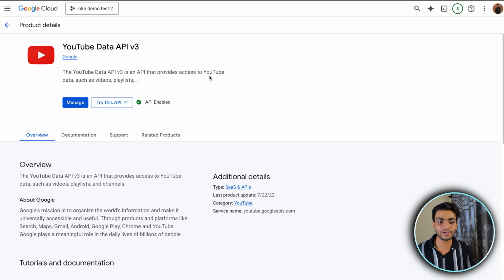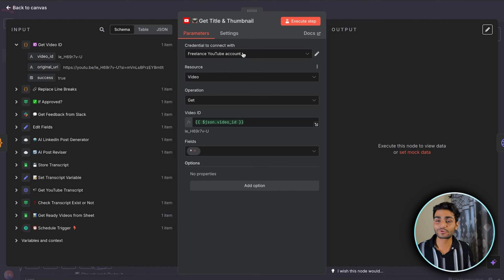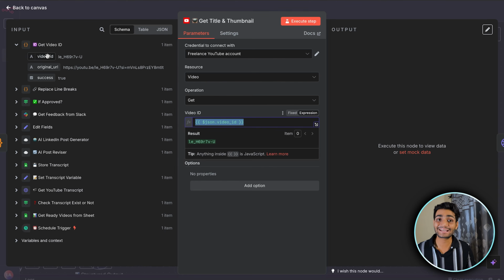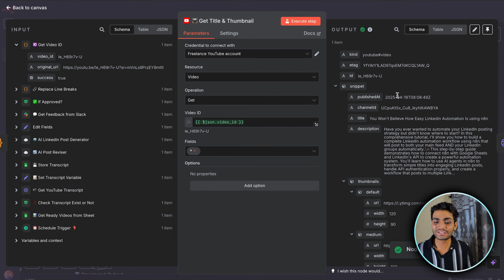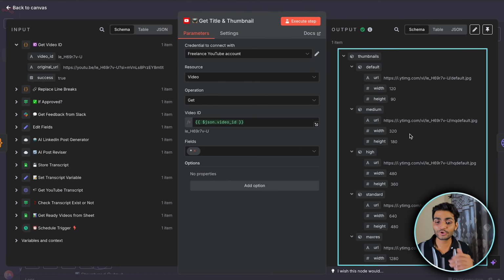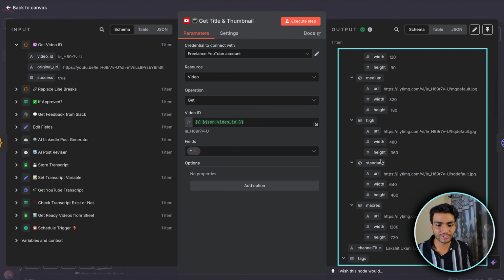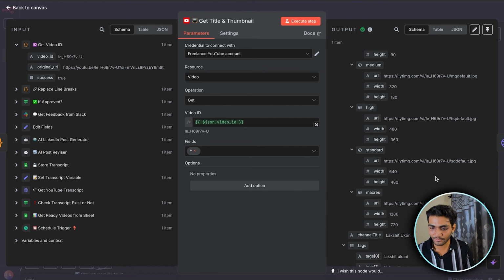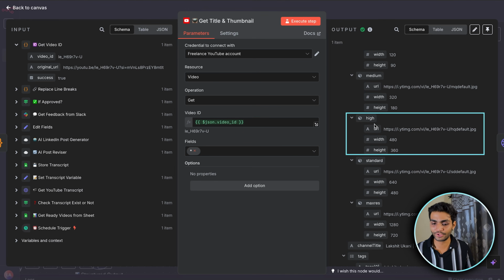Okay, once this is enabled, go to the workflow. Your credentials should be connected. Resource will be video. We require a get operation and we need to pass the video ID which we extracted in the last node. Okay, once that is done, we'll do the execute step, and from this we'll get everything. You can see we are getting the title, then the different resolution thumbnails. I am using this high resolution one, which is 480 by 360, because that's enough for us.